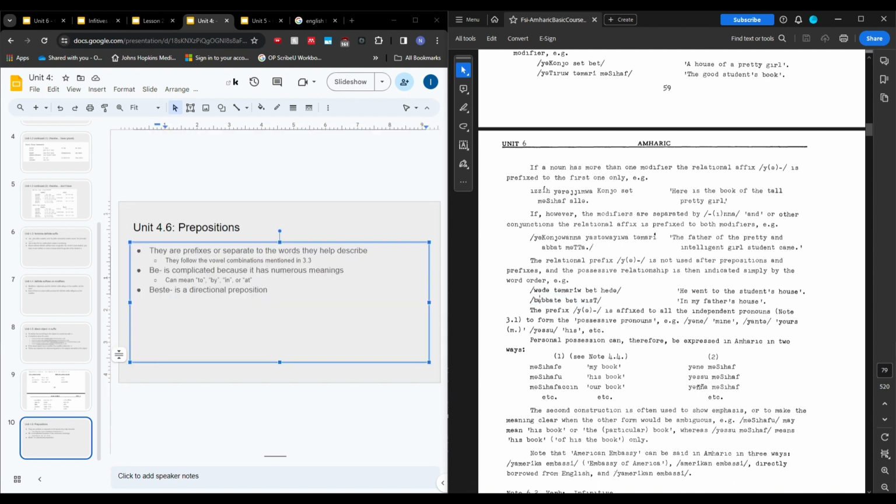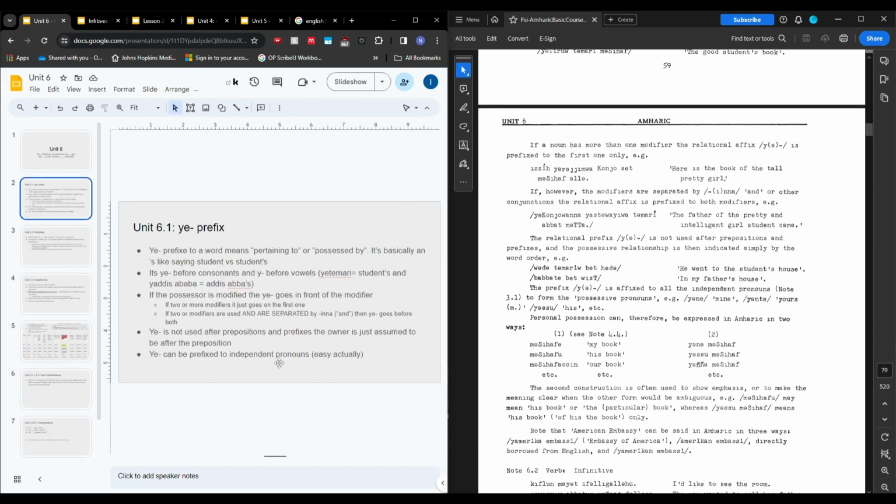So we know that because abat has a prefix, and after it there's another noun, which is bait, we're assuming that the father has some sort of possessive ownership of bait. So we don't need to say ya abat bait, which would make it father's house. We're just implying that because it already has a prefix. And then wust is just another directional word. It just means in. So in my father's house. Pulling back this little list of things.